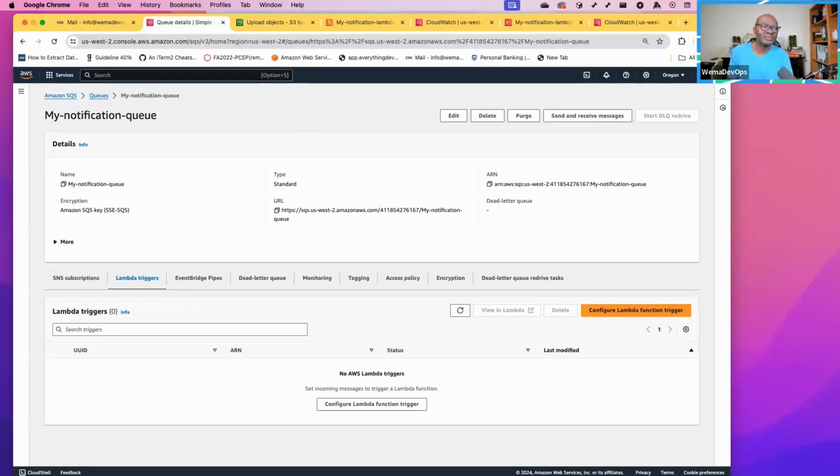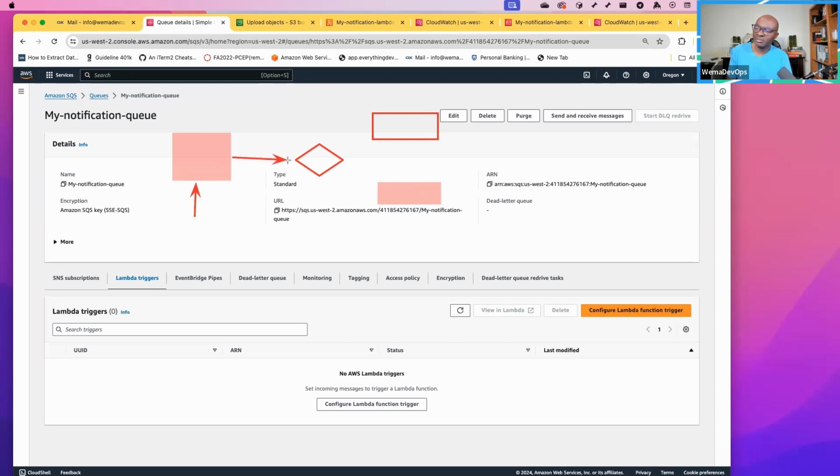Okay. So this is a simple messaging project. And again, just for a recap, we have our S3 bucket, we have our Lambda function, then we have our topic, and we have our queue. Once a file is uploaded to S3, it triggers the Lambda. Once Lambda is triggered, it sends a message to SNS, and at the same time, it sends a message to the queue. Once it sends a message to SNS, this message is sent to our email, because the email is a subscriber.